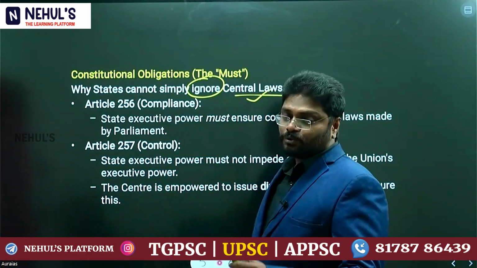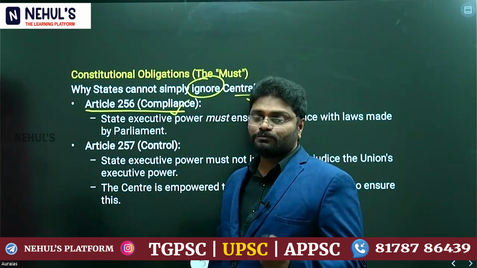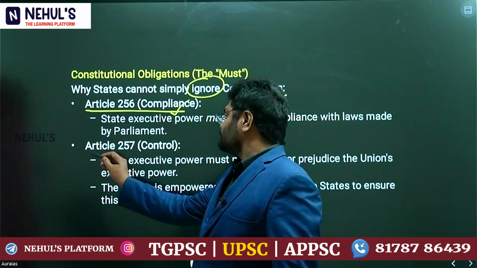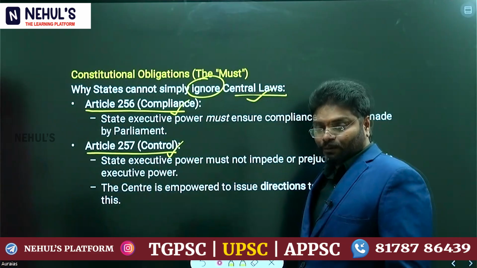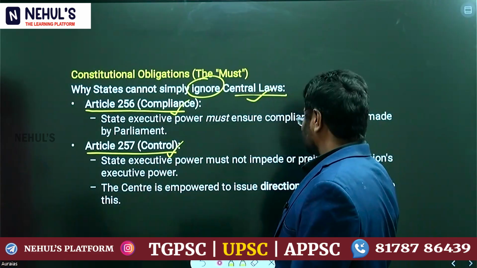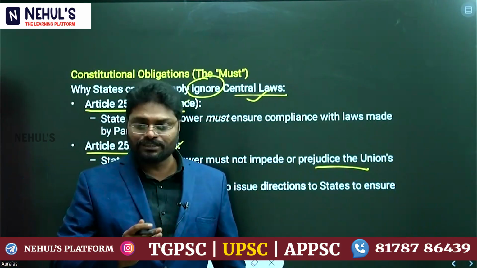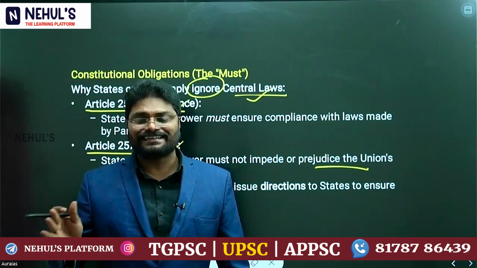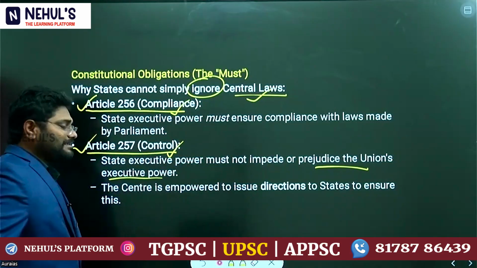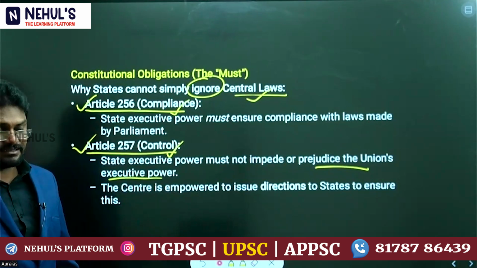There are provisions in the constitution. Article 256: the state executive must comply with the laws made by Parliament. Article 257: state executive power must not impede or prejudice the union executive power. That means it is complementary to the union executive power, not taken against it. These two provisions say that the state executive cannot go against a law passed by the central government.